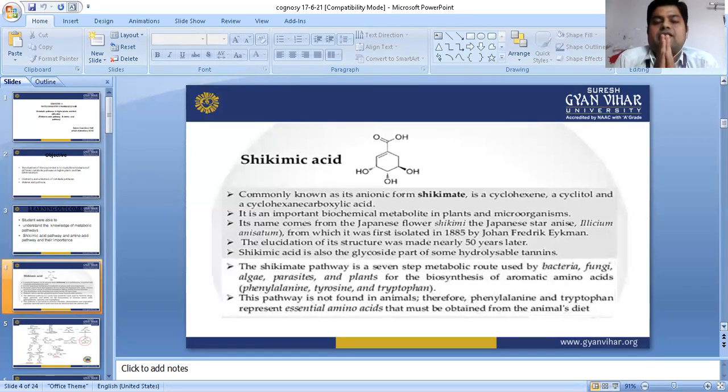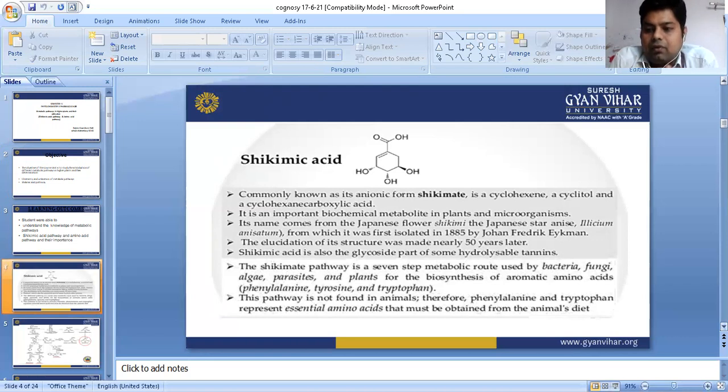Shikimic acid is a key intermediate of carbohydrate for the biosynthesis of C6C3 units, you can say phenylpropane derivatives. Besides serving as a precursor for the biosynthesis of amino acids, shikimic acid and its intermediates are precursors of tannins, flavones, coumarins and vanillin.